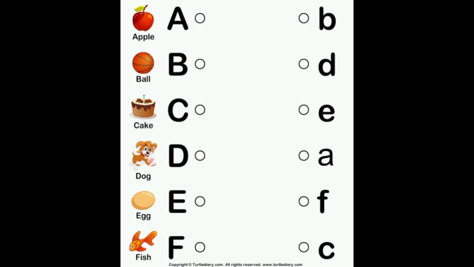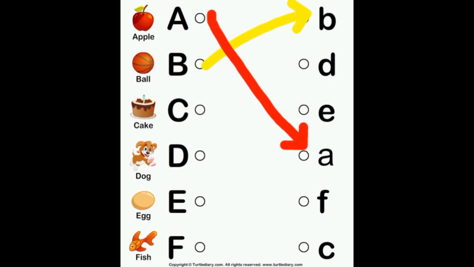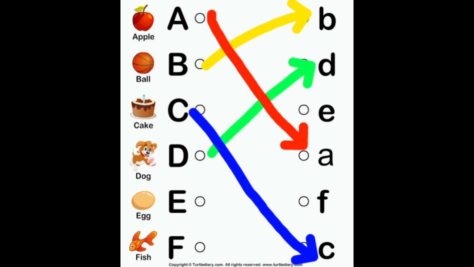A for apple. A small a. B. B for ball. B small b. C. C for cake. C small c. D. D for dog. D small d. E. E for egg. E small e. F. F for fish. F small f.